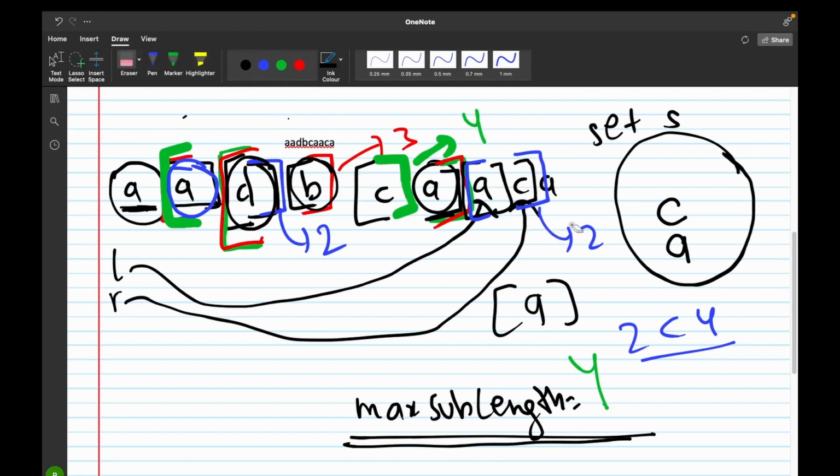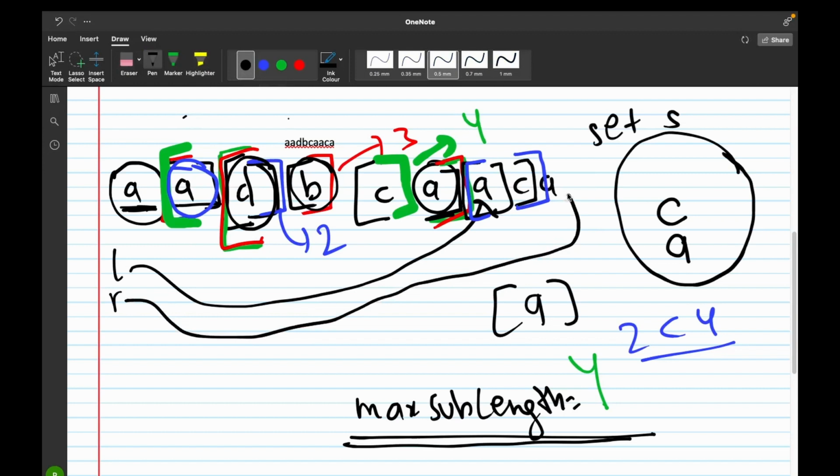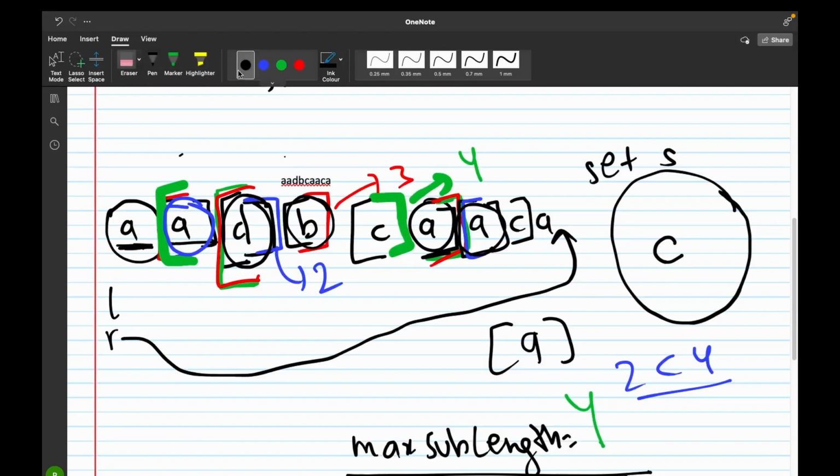Now after this comparison, we would again increment the value of R pointer to the next letter, that is A. Now we would again check if A is present in our set or not. Yes, A is present in our set, so we would remove the element to which our left pointer is pointing from the set. So the left pointer is pointing to A. So after the removal, the set would only contain C